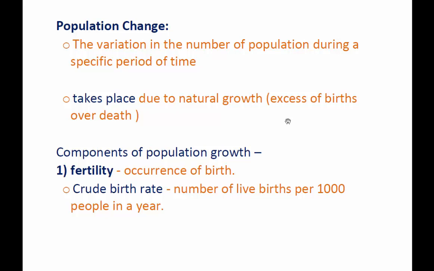All right, so there are some components of population growth. Some of the factors we can say. First one is fertility. Fertility usually occurs during the time of birth, which you can say. Crude birth rate: number of live births per 1,000 people in a year. Once again, number of live births per 1,000 people in a year. That's what we call crude birth rate.